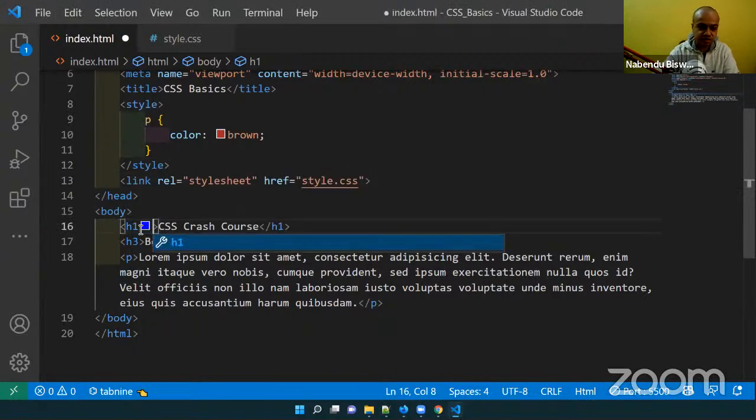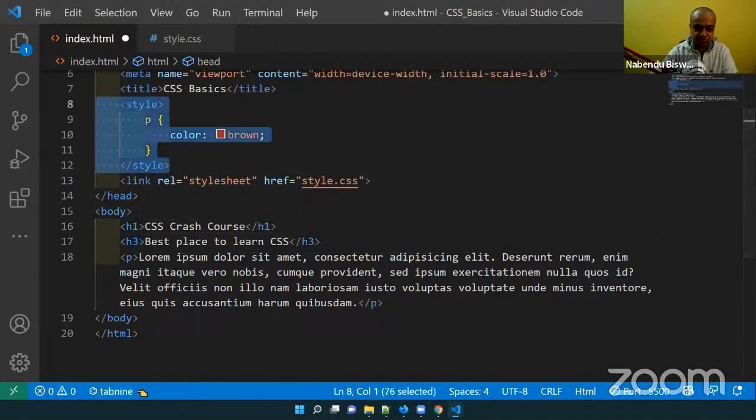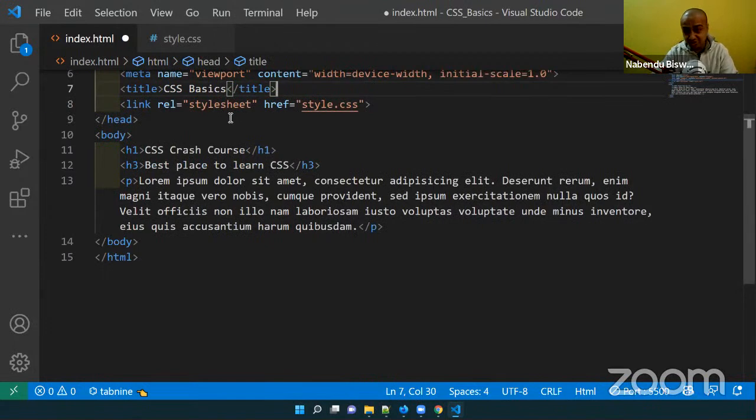Okay, removing this thing, and even removing this thing, we are going to look at everything from here. So actually there are three ways to give colors in CSS. Okay, so let me tell you about all three. Actually there are four ways. Okay, let us see all four ways to give color in CSS.